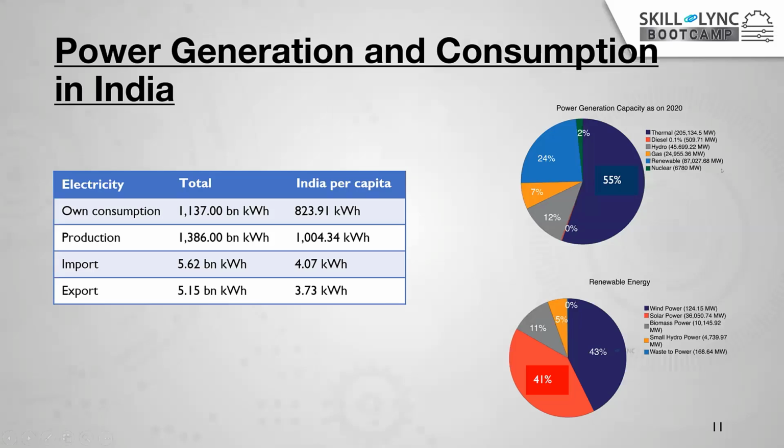So if you can see here in the first chart, the pie chart, these are the major power generation capacities as of 2020, right? We are generating nearly 55% of the power from thermal still now, and 0.1% from diesel generation. Hydropower generation is nearly 12%, that is 45,699 megawatts of power from the hydropower stations, and from gas nearly 7% of this power, and from renewable energy sources approximately 24%, and 2% from nuclear energy.